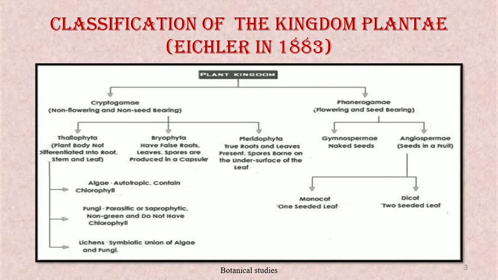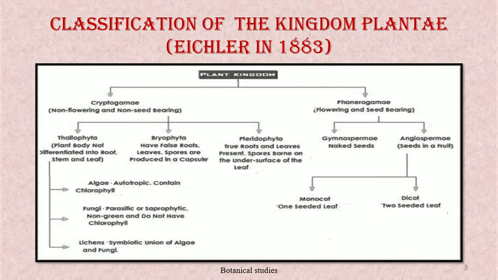Later, on the basis of seeds, whether they are enclosed in fruits or not, the phanerogams are classified into gymnosperms and angiosperms. In gymnosperms, the plant bears naked seeds, while in angiosperms, the seeds develop inside the fruit. Further, on the basis of the number of cotyledons in seeds, one or two, the angiosperms are divided into monocotyledons, or monocot, that is, the plants with seed having a single cotyledon.